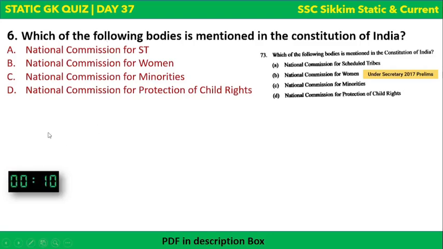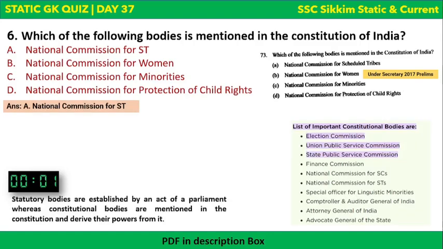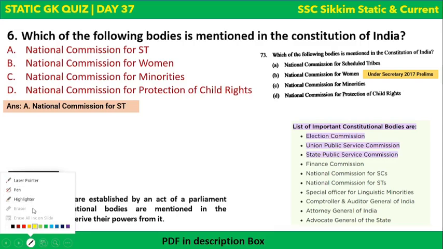Your time begins now. Out of these four, three are statutory bodies, not finding their mention in the Constitution, but one is a constitutional body which finds its mention in the Constitution, and that which is mentioned in the Constitution is option A, which is National Commission for Scheduled Tribe. Let's see which are the important constitutional bodies. Questions can be asked from other bodies also.